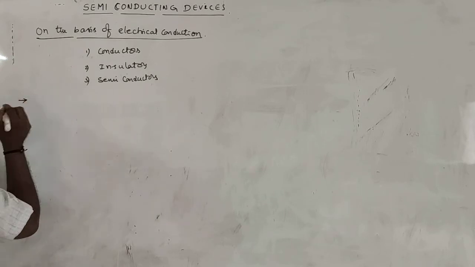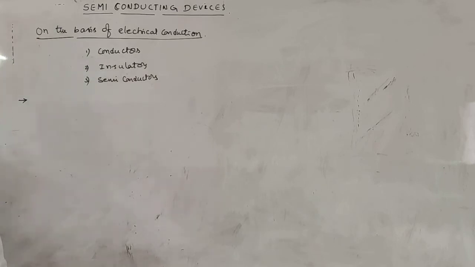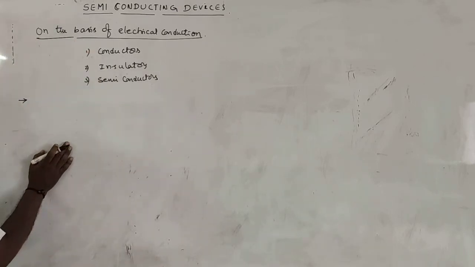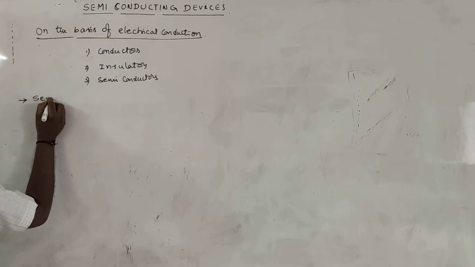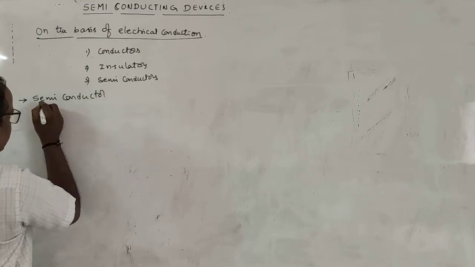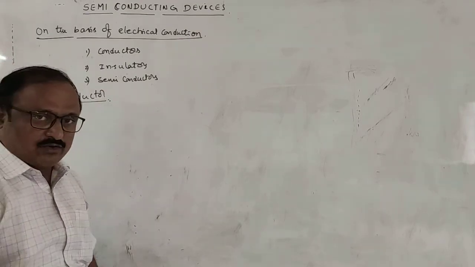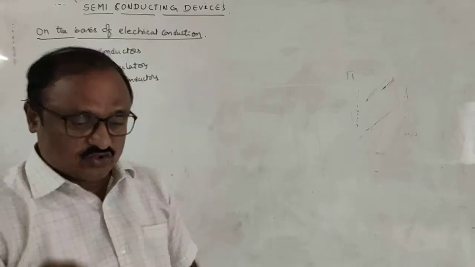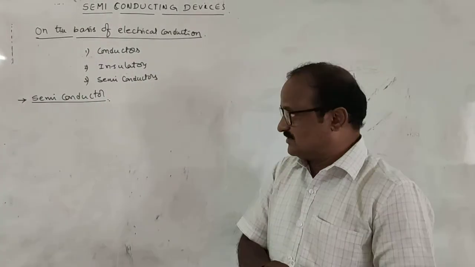Now again, conductors and insulators, these two need not be explained in this concept. Only we will explain what is meant by a semiconductor. As I said earlier, a substance or a material which can allow the electric current freely through it is known as a conductor.